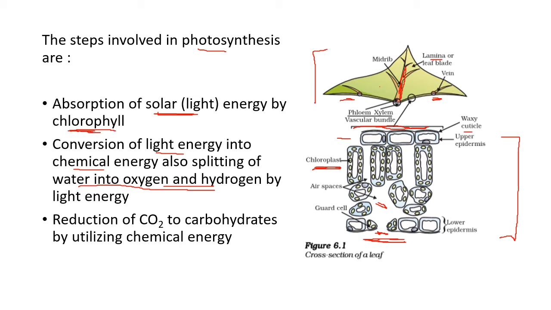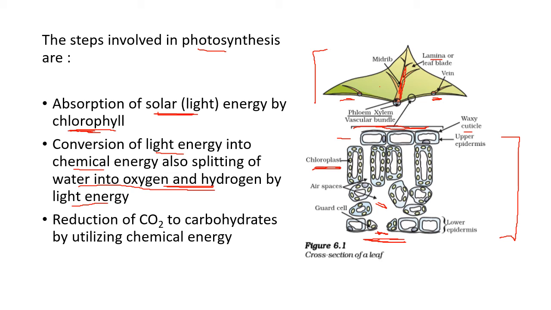You know water is H2O, made up of two atoms of hydrogen and one atom of oxygen. The energy separates the oxygen and hydrogen. Which energy? The light energy.